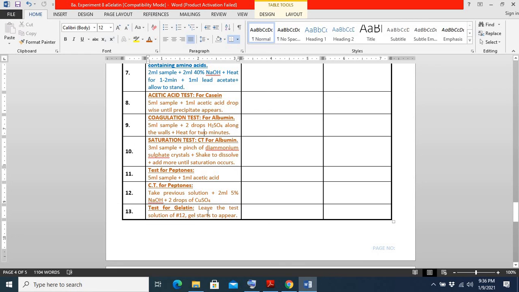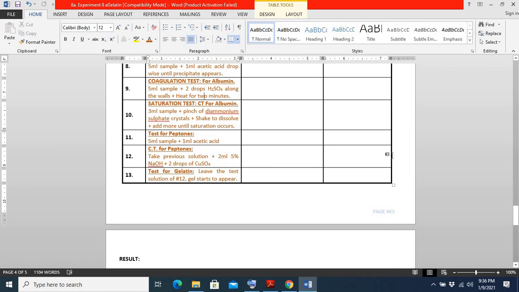We leave this solution for a short time. If a gel appears, that is the identification of the presence of gelatin in the sample. In the gelatin test, a gel will appear in the test tube after performing the peptone test, test number 12.